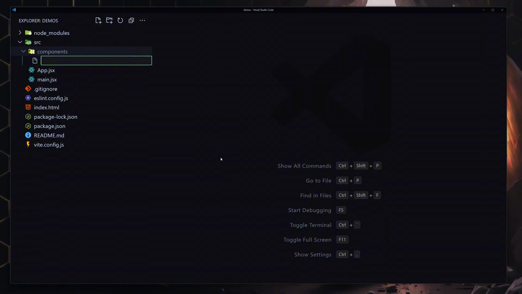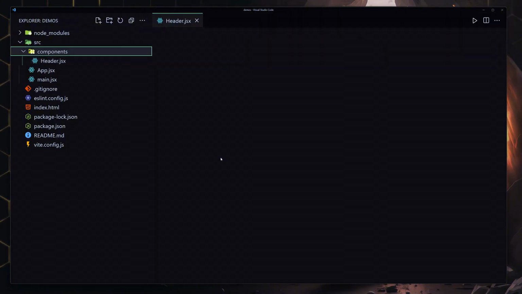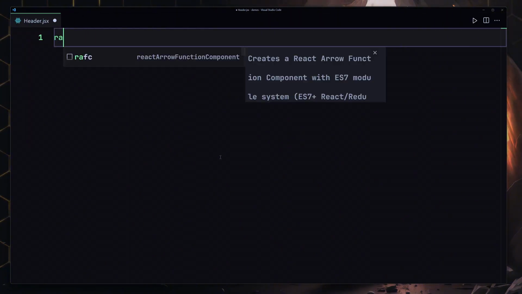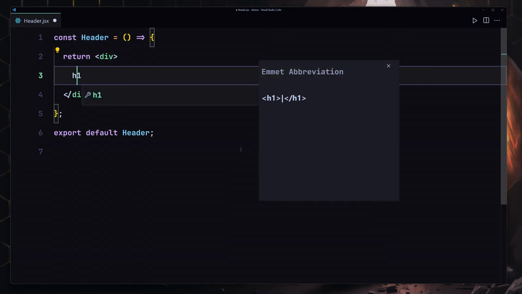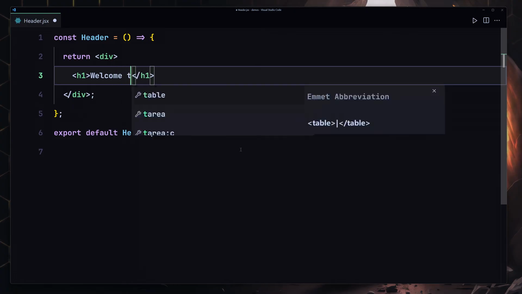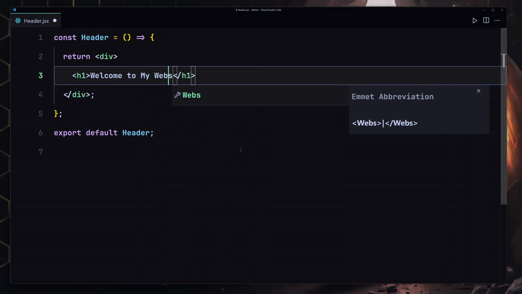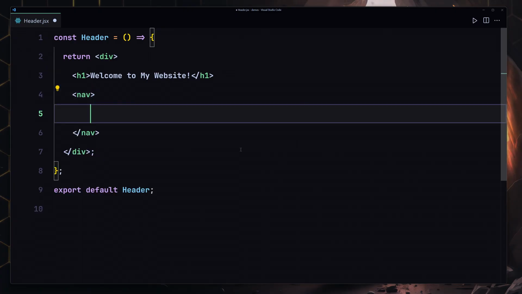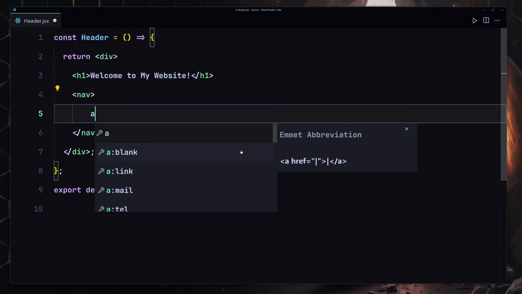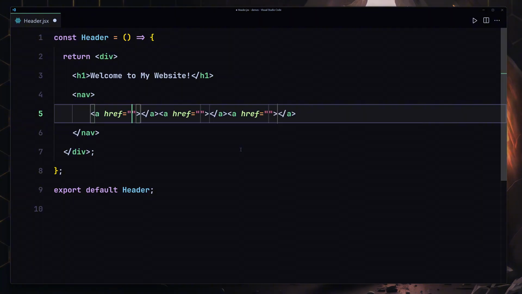So the first thing that I want to do is create my header.jsx, and I'm going to be using my RAFCE for that. Save my file. I'm going to remove this header from there and provide my h1 which will say welcome to my website. Okay, so that's going to be the first thing. Next, we also have to create our navigation, and inside this navigation we're going to be creating 3 anchor tags. So if I just use a times 3, it's going to give us this anchor tag 3 times.